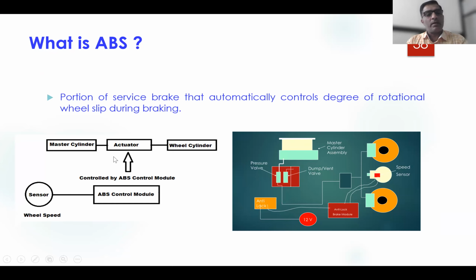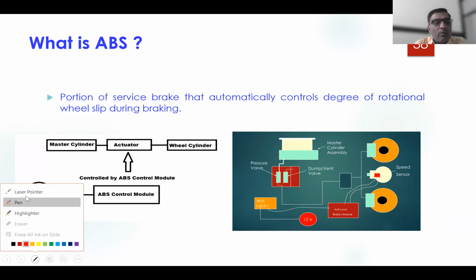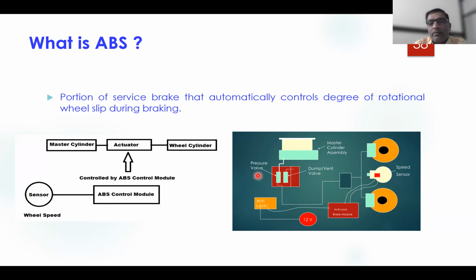Okay, so this is the schematic representation of the anti-lock braking system. To have a comparison, I have added another figure so that you will have a better understanding. Generally in a hydraulic braking system, this master cylinder is connected directly to the wheel cylinder via fluid lining or fluid tubing.